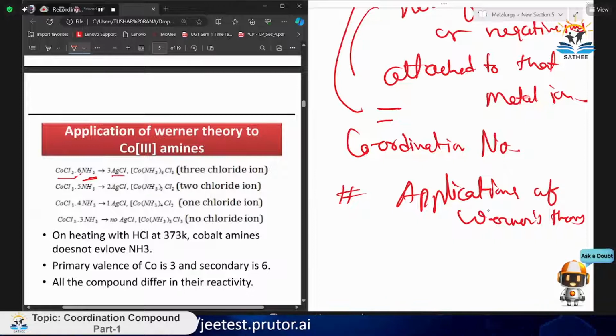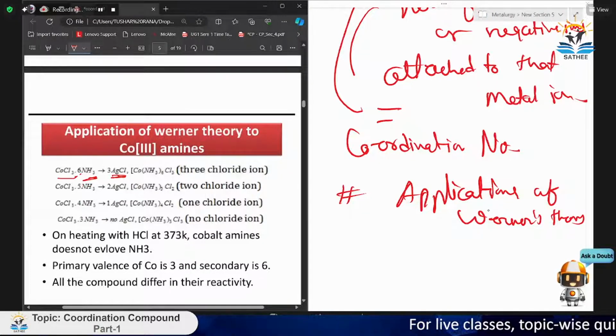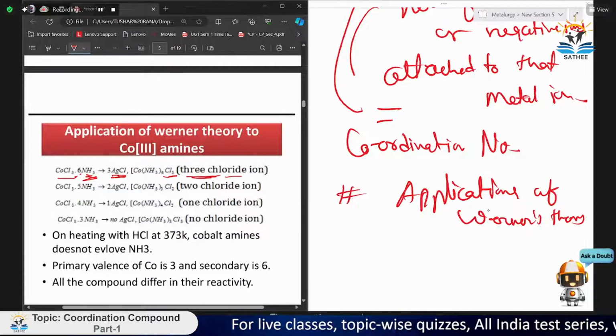Now, here CoCl3·6NH3 giving you 3 times AgCl. If it is written 3 times AgCl, it means that all 3 chloride ions are dissociating. So 3 times AgCl giving you [Co(NH3)6]Cl3, with 6 NH3 inside, and the Cl3 outside, so 3 chloride ions will be dissociated in water.